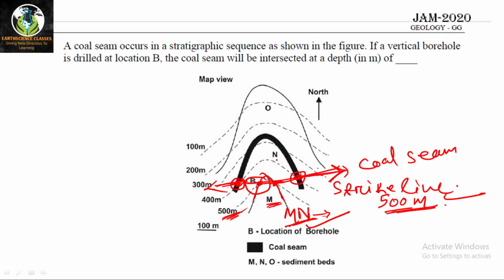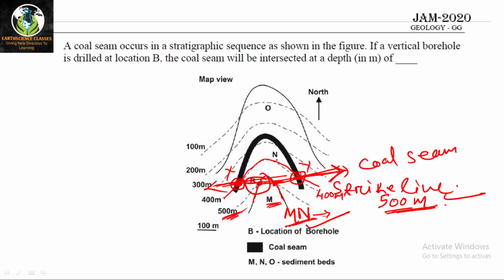These 2 points, let's say X and Y, are on the coal seam as well as on the 400 meter contour. So these 2 points are present on the same strike line which is passing through the MN contact, and they are present on the 400 meter contour value.